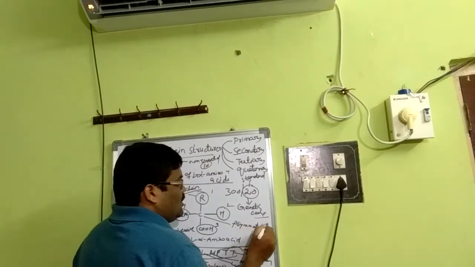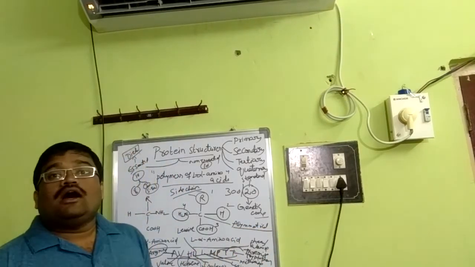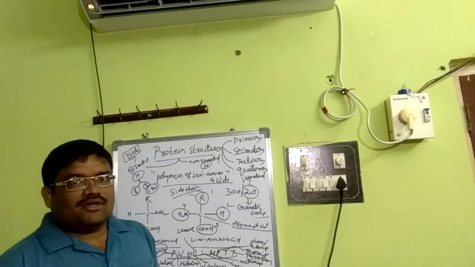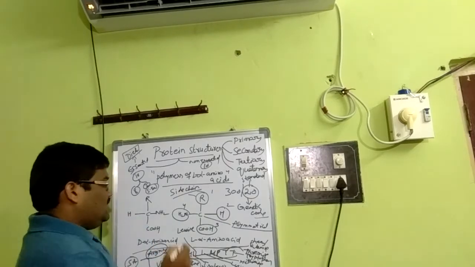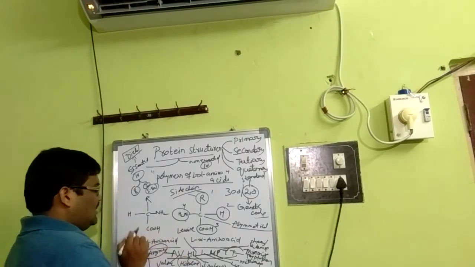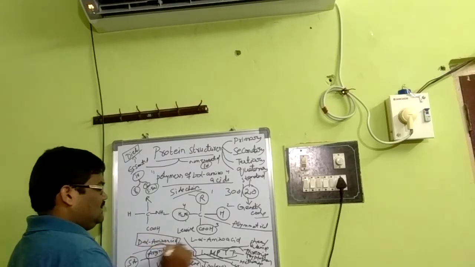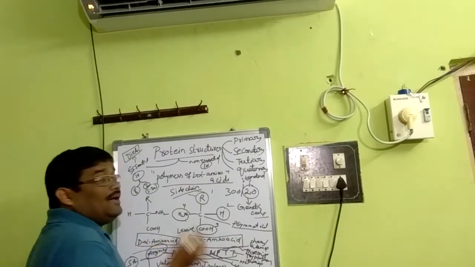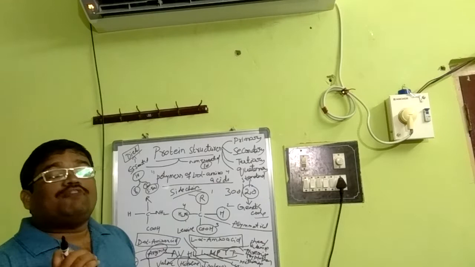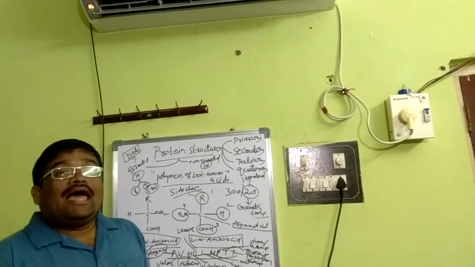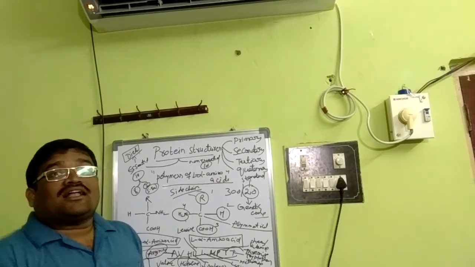Asymmetrical carbon. An asymmetrical carbon leads to optical isomers, the L form and the D form. This is the L form, and its reverse is called the D form. L amino acid, D amino acid. But in our protein structure, L amino acids are present, and these kinds of amino acids are called alpha.